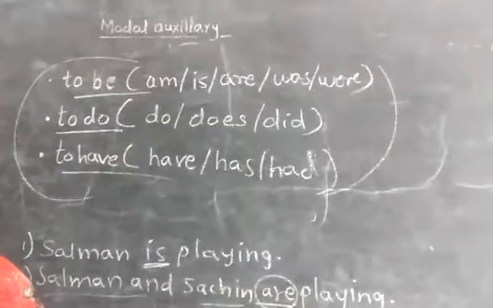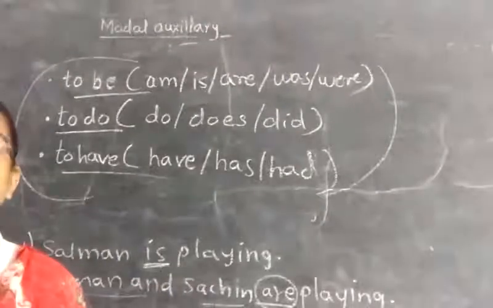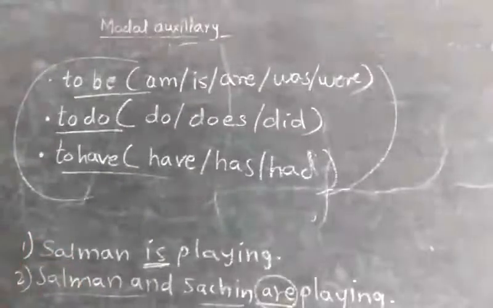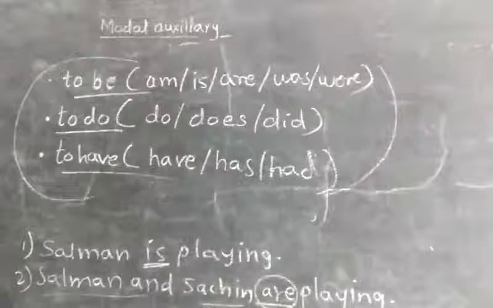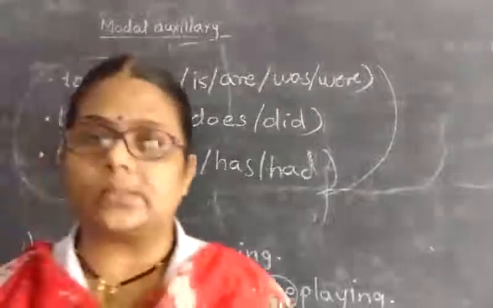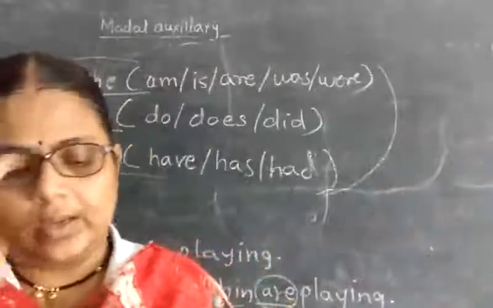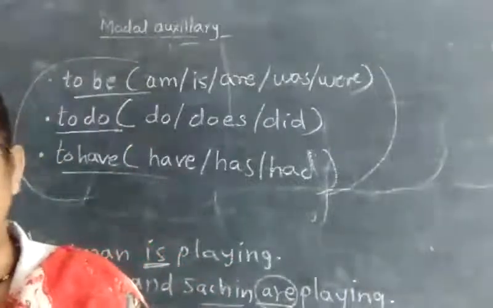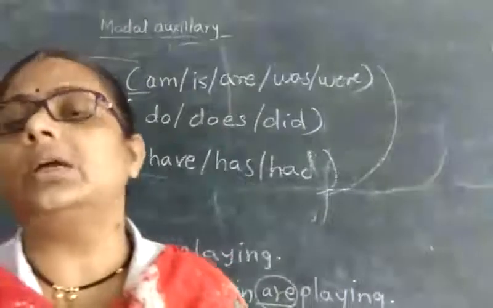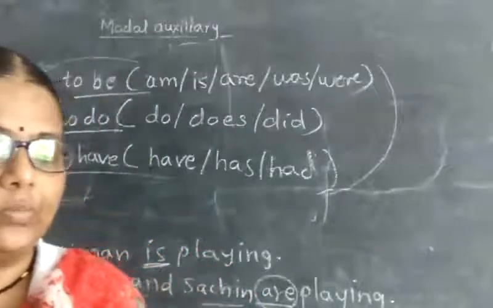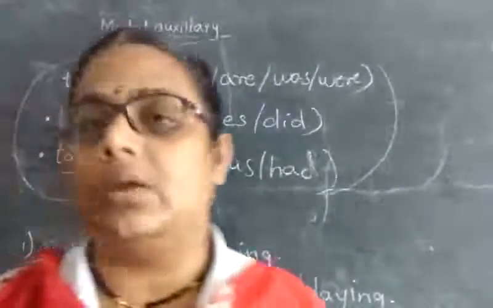These are called primary auxiliaries. Remember that primary auxiliaries can be used as both main verbs as well as auxiliary verbs, and they change according to the subject. In the next period we will see modal auxiliaries.